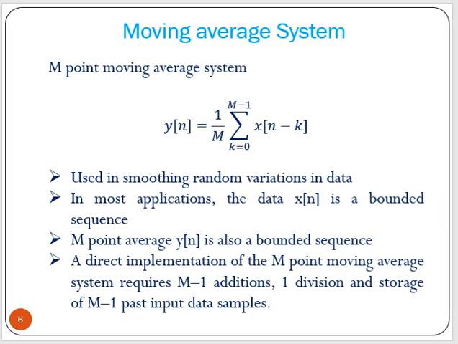In most applications, the data x of n is a bounded sequence. Then the M point average y of n is also bounded. Bounded sequence means that the summation of the magnitude should be less than infinity. So the M point moving average system gives a bounded output if x of n is bounded. A direct implementation of the M point moving average system requires M minus 1 additions, 1 division circuit, and M minus 1 storage elements to store the past input data samples.